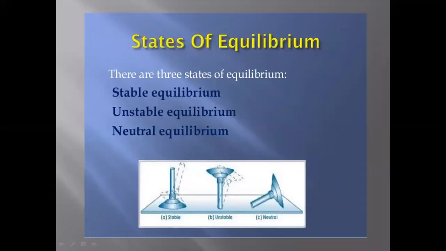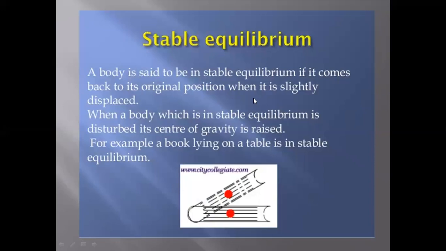Now there are three states of equilibrium: stable, unstable, and neutral. In stable equilibrium, if the body comes back to its original position after being displaced, that is stable equilibrium. When a body which is in stable equilibrium is disturbed, its COG is raised. Like if a book is lying on a table, it is in a state of stable equilibrium.